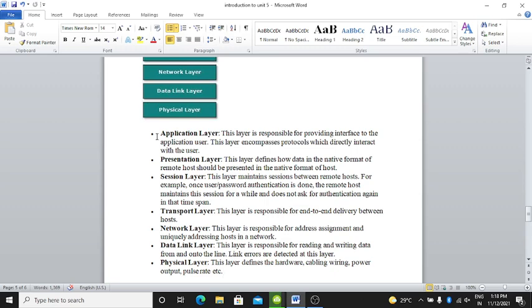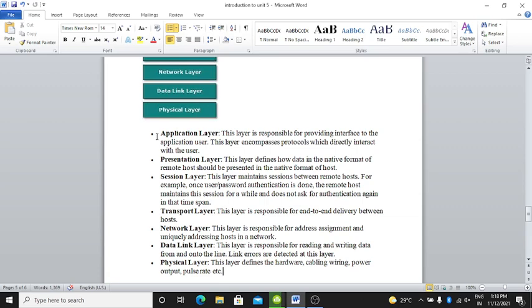Third is session layer. This layer maintains the session between the remote hosts. For example, once user name/password authentication is done, the remote host maintains this session for a while and does not ask for authentication again in that time span. Okay. Next layer is transport layer. This layer is responsible for end-to-end delivery between the hosts.